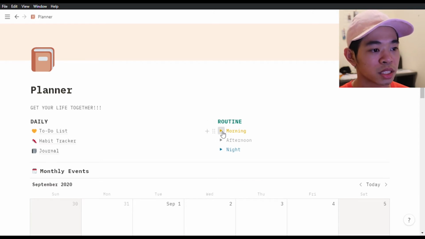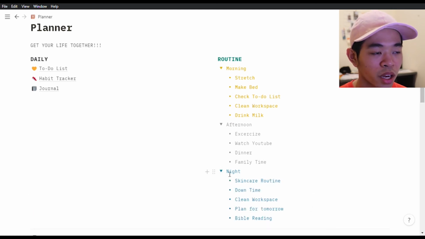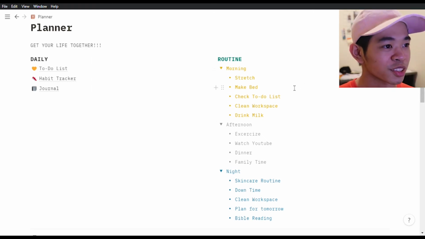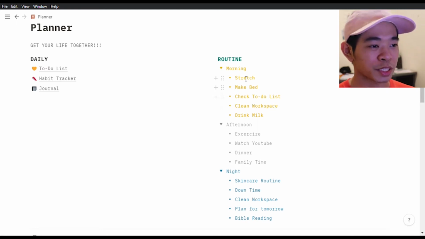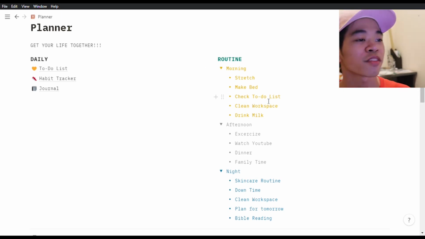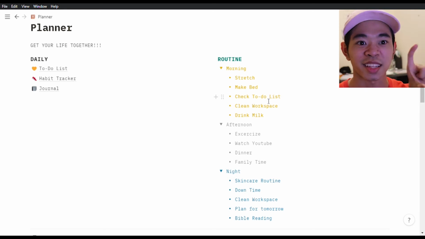Now this routine is just what I do in the morning, what I do in the afternoon, and what I do at night. Why I write it down is because I need this. I used to do this in my GoodNotes, every single day, as my to-do list. I would stretch and tick it off, make my bed, tick it off, and I have to do that every single day.